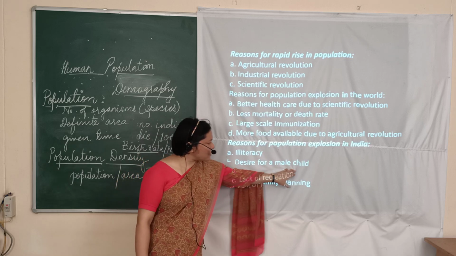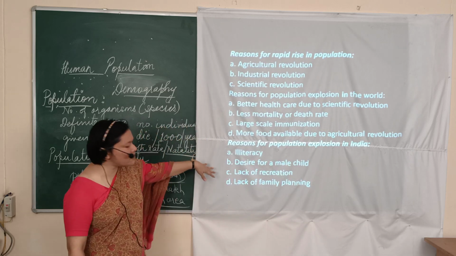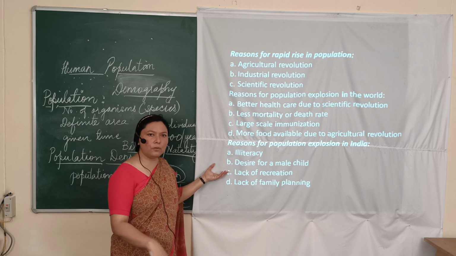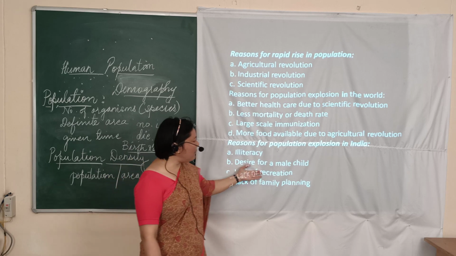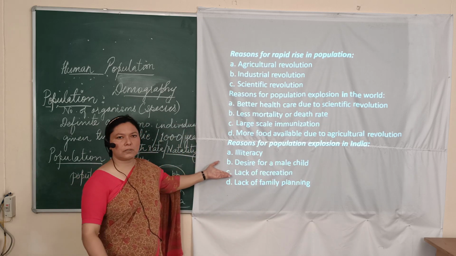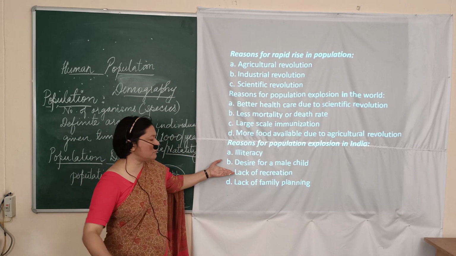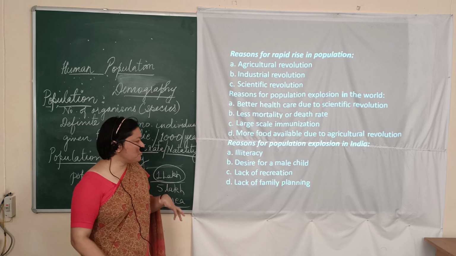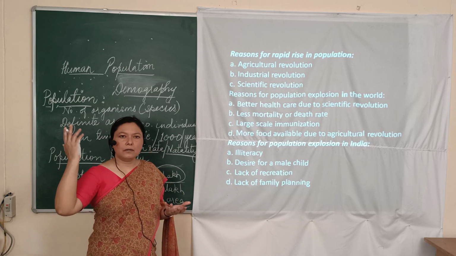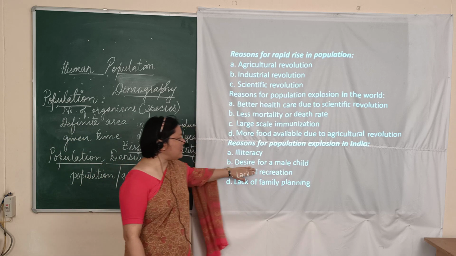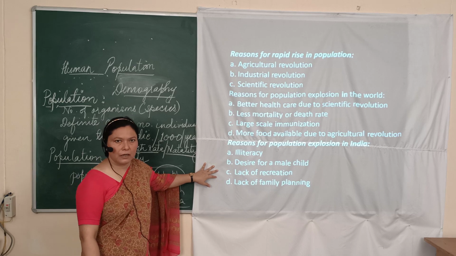The second very common factor is that, because of illiteracy again, the people are not much educated, and even if they are educated, they always have a desire for a male child. The reason is that they want their families to carry on their generations and so on. So that mindset, which they have been following for so many years, has led to the condition that they always want a male child.